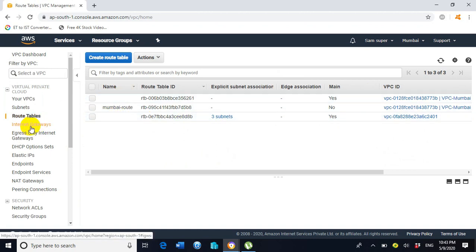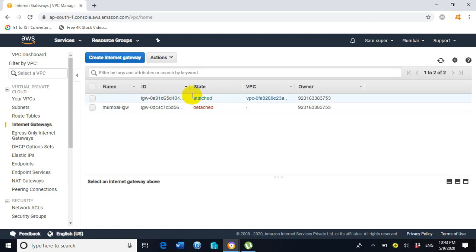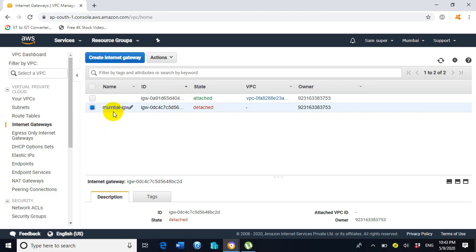So let's check whether the internet gateway has been associated with the VPC or not. You can see here Mumbai IGW has not yet been associated with the VPC. So we have to associate Mumbai IGW with the VPC we just created.